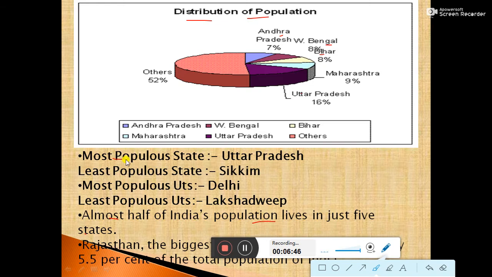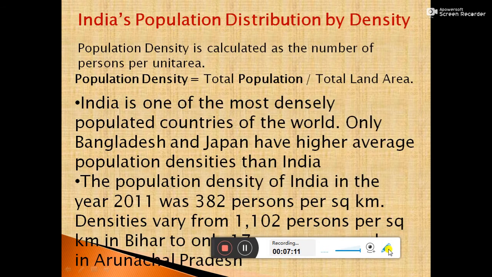The most populous state is Uttar Pradesh, the least populous state is Sikkim, the most populous Union Territory is Delhi, and the least populous Union Territory is Lakshadweep. Rajasthan is the biggest state according to area, but only 5.5% of the total population lives there.